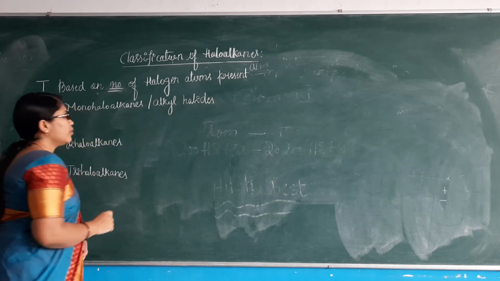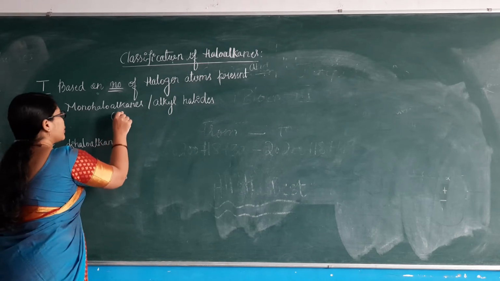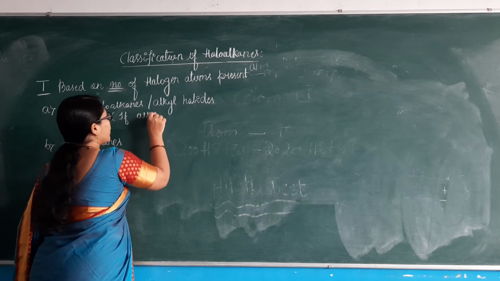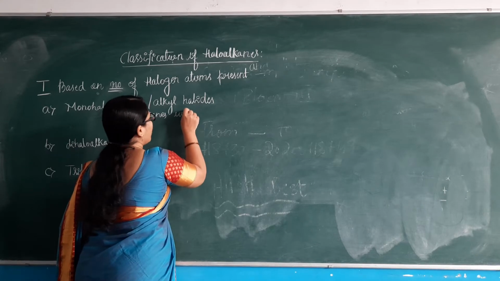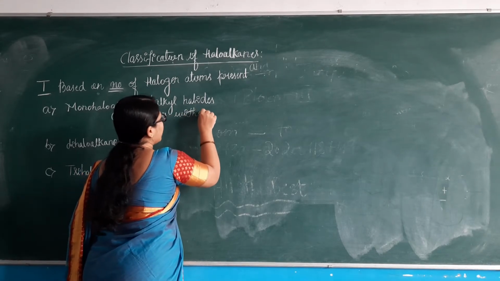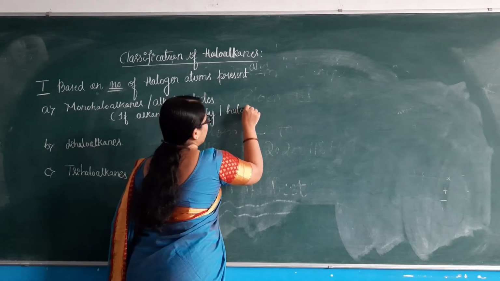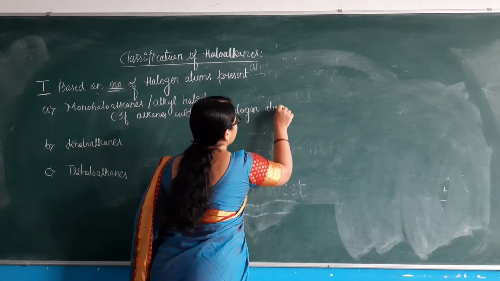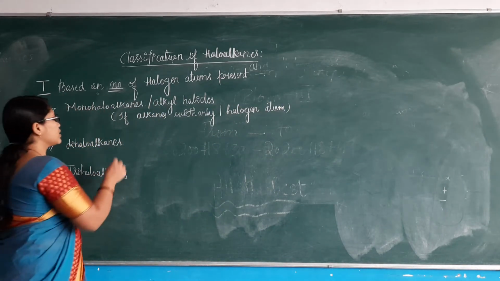If you consider monohaloalkanes, we can say that if alkanes have only one halogen atom, then they are referred to as monohaloalkanes. If only one halogen atom is present, then they are monohaloalkanes.